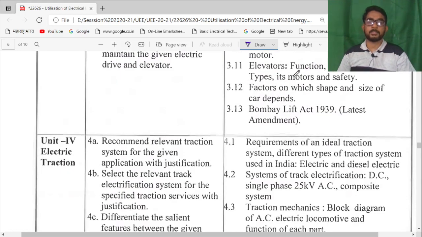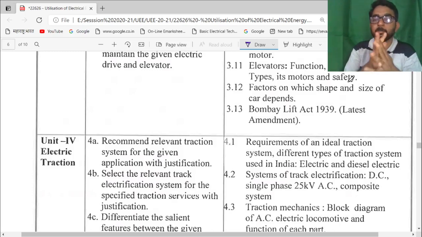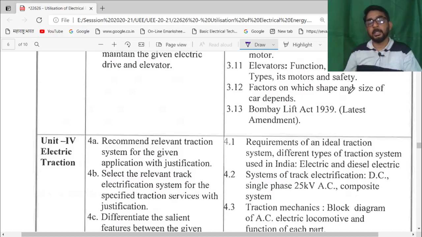Then elevators: types of elevators, function, application, their motor and the safety will be studied in this unit number 3. Then the factors on which the shape and size of the elevator car depend will be studied. And a most important item, the 1939 Bombay Lift Act.